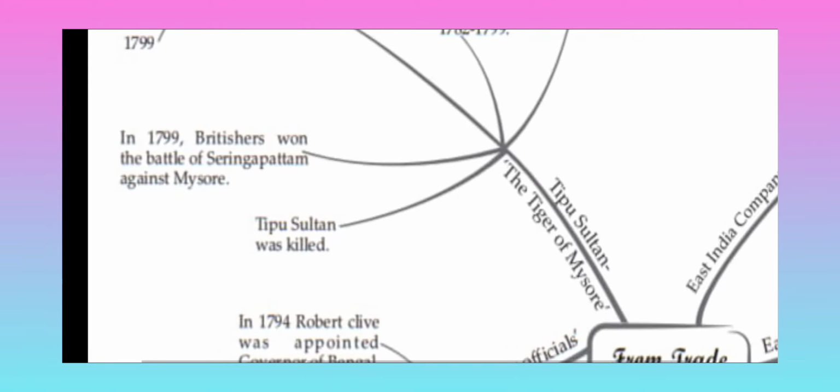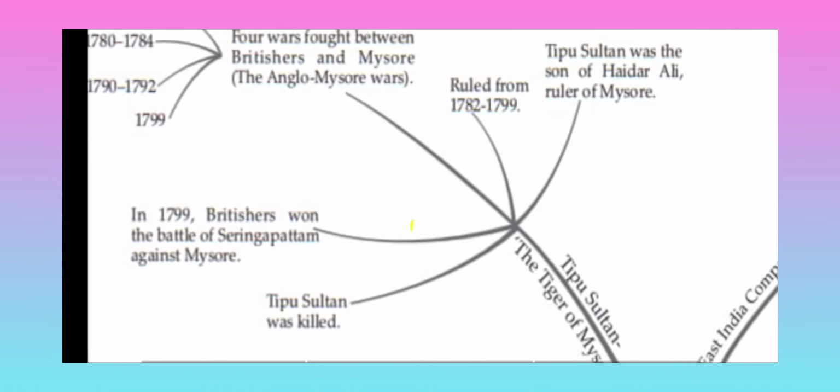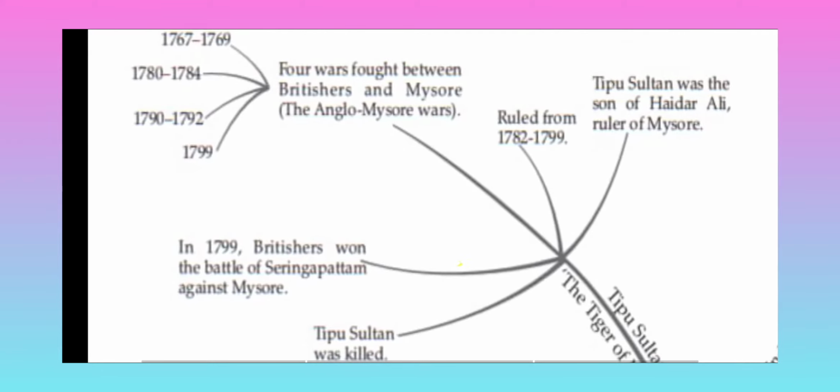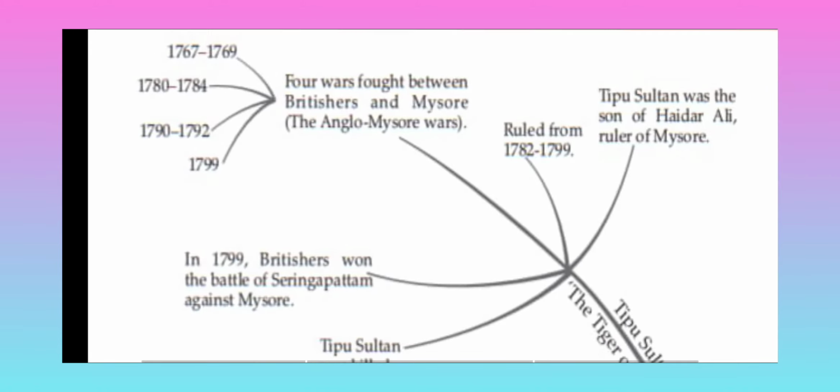Next, Tipu Sultan, the Tiger of Mysore. In this, the Sultan was the son of Hyder Ali, ruler of Mysore. He ruled from 1782 to 1799. Four wars were fought between the British and Mysore. That is called the Anglo-Mysore Wars. They were 1767 to 1769, 1780 to 1784, 1790 to 1792, and 1799.